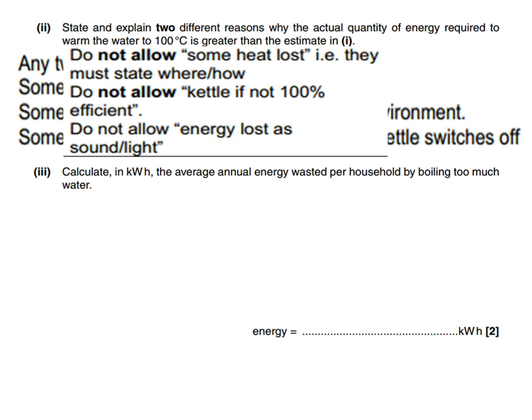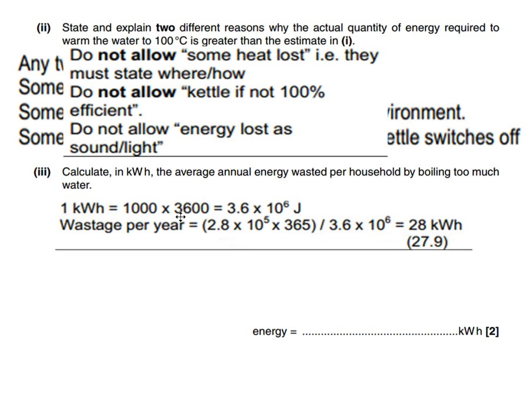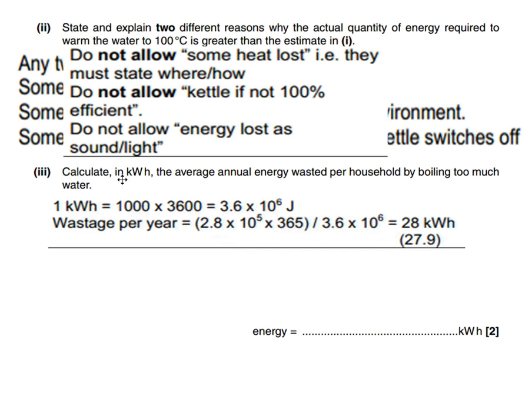For this next one, this one wasn't done greatly, and quite a few people missed out on marks here. So let's bring in our solution. What did we need to know? We needed to calculate in kilowatt hours the average annual energy wasted by boiling too much water. To do this, we needed to find out how many joules were in 1 kilowatt hour.